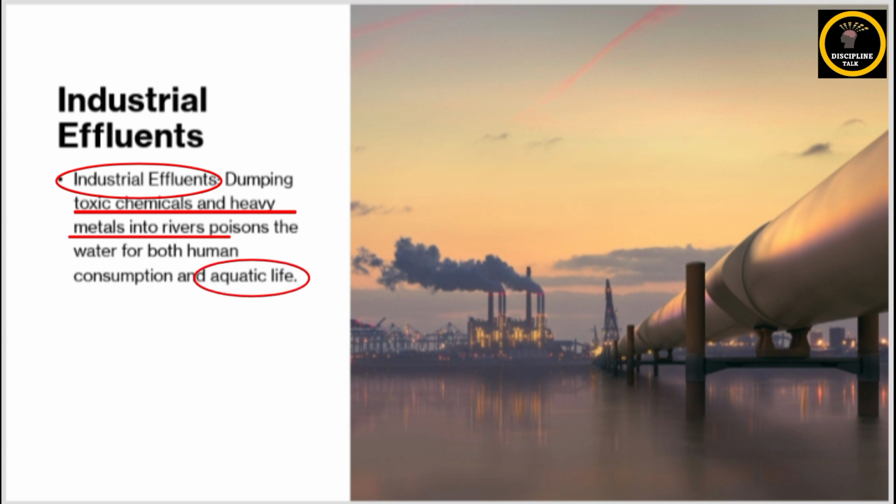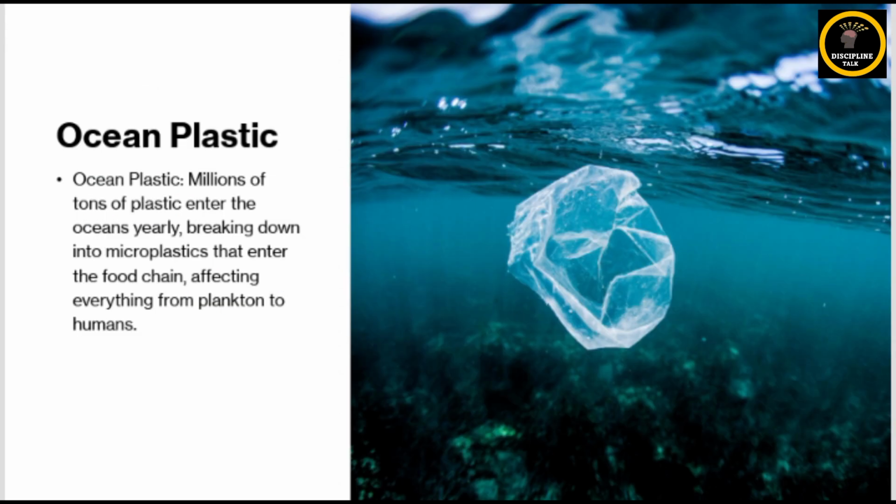So the polluted water effects are like reduced drinking water availability, which also affects human health and aquatic biodiversity. Similarly, marine pollution and plastic waste: the oceans have now become the dumping grounds for plastic waste, and millions of tons of plastic enter marine ecosystems every year. It breaks into microplastics, and these particles are ingested by marine organisms, and they enter the food chain and ultimately affect human health.